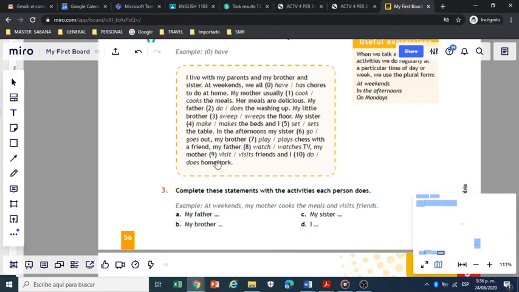My brother, you are going to complete taking into account this text. My sister, etc. I. So you are going to complete these 4 sentences taking into account this example. This is the example, but taking into account this text, okay?